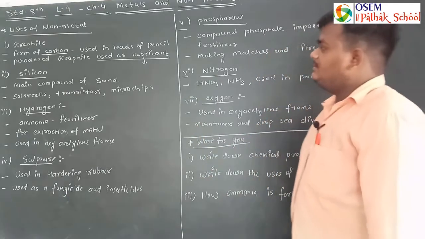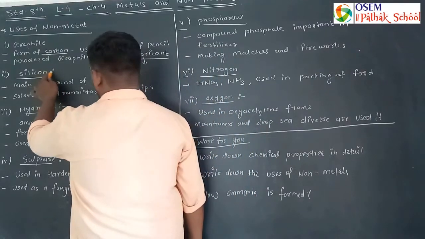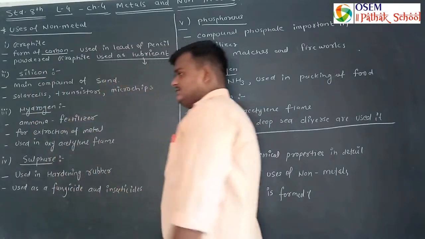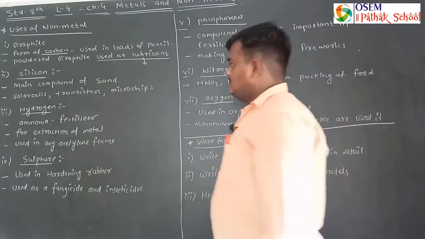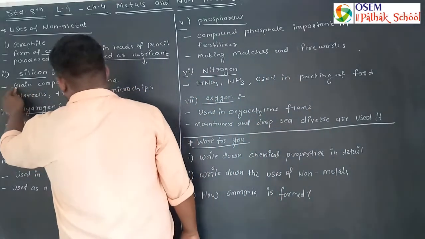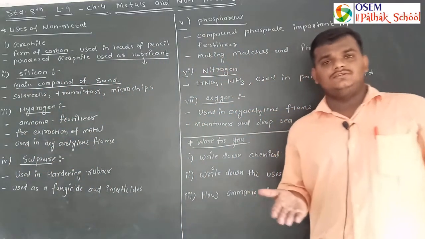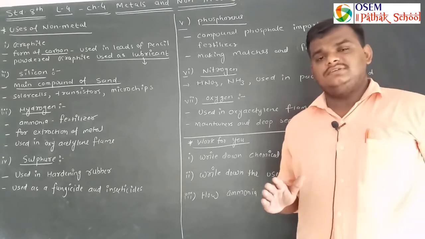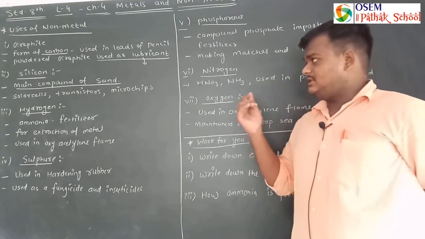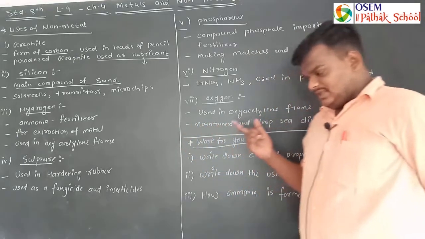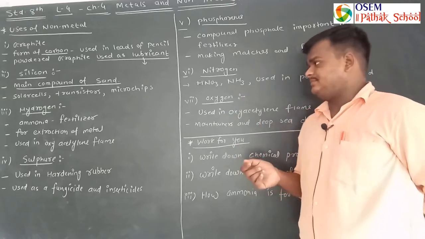Another non-metal is given here, and now we will discuss the uses of silicon. Silicon is the main compound of sand, which is known as silica. So silicon is the main compound of sand, we can say.